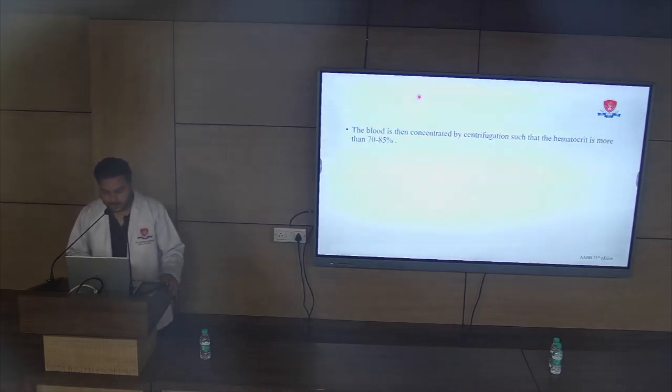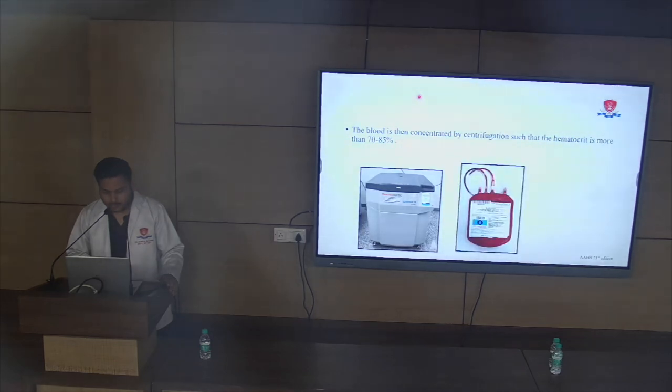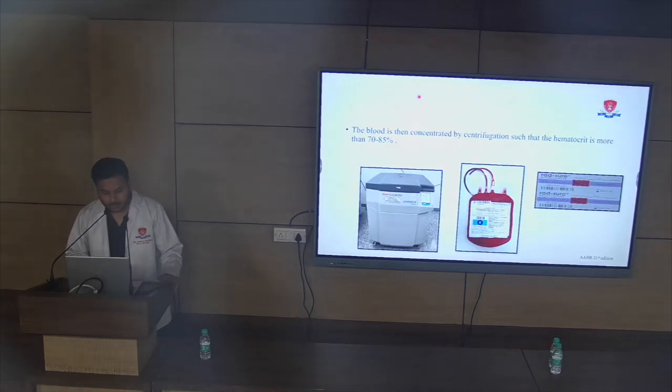Then the blood is centrifuged at a high speed, about 3200 to 3600 RPM for about 10 minutes, such that the hematocrit is 70 to 85%. This is a picture of the fully automated centrifugation machine that we are using at our center. This is a picture of the product, O negative leukodepleted PRBC, and this is the irradiation slip that we are using. After irradiation, the red dot is replaced by a black dot. That means the product is irradiated and now ready to be issued to the patient for transfusion.